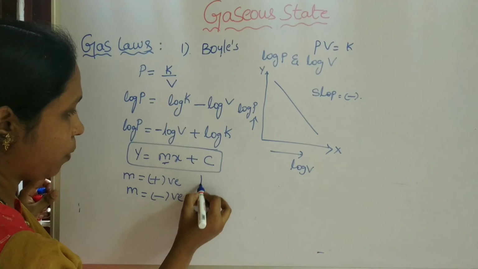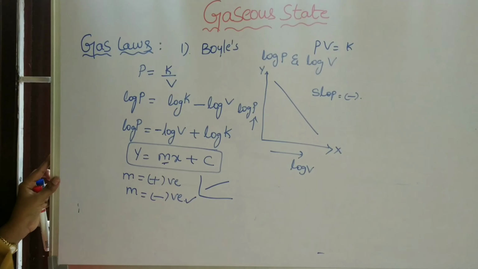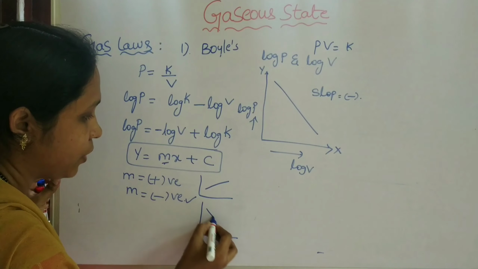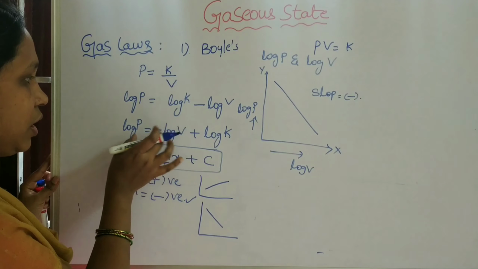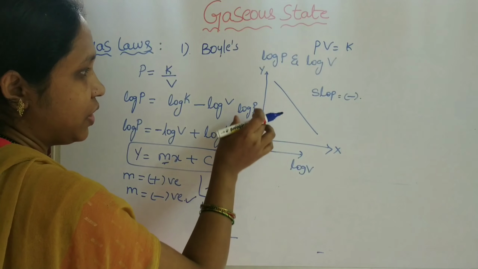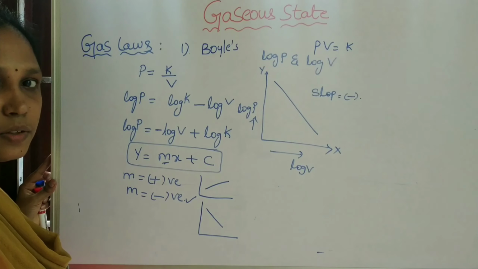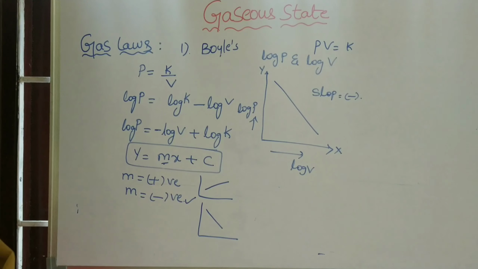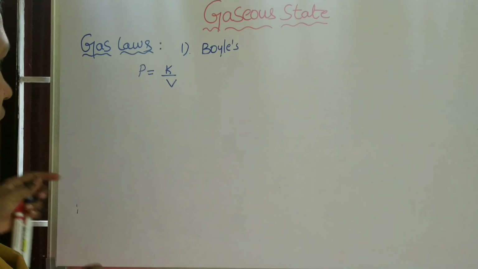If the slope is positive, we will observe like this. If the slope is negative, we will observe like this. So according to the equation, m is negative, so the graphical representation of log P and log V is like this. This is the graphical representation of Boyle's law.